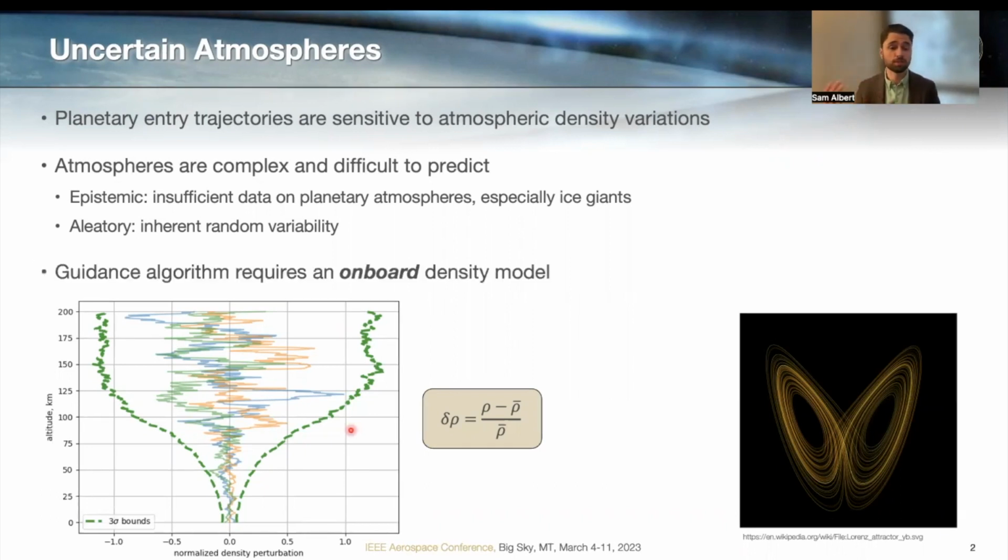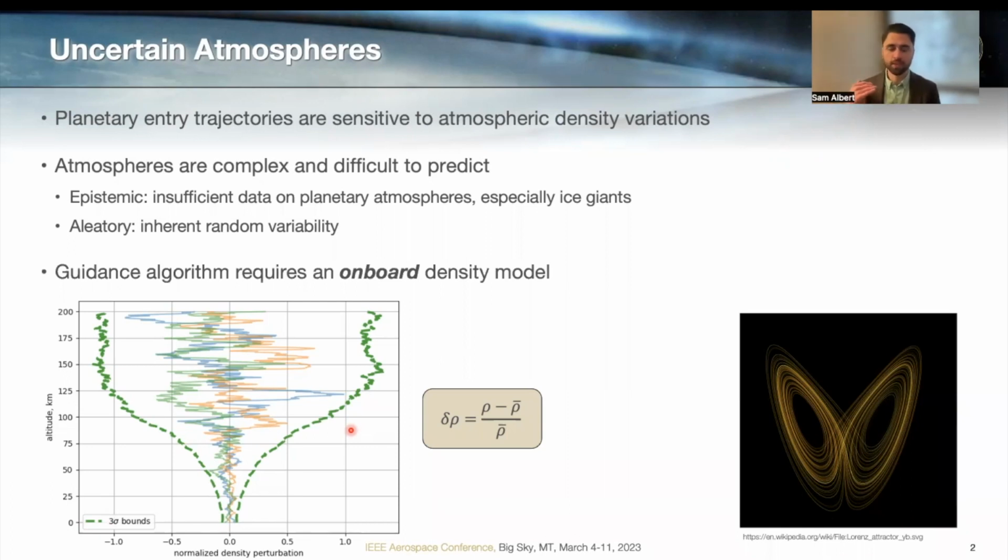Now, this is not an atmospheric science talk. We're not concerned with developing the best atmosphere model on the ground, and others have done that already, at least with the data that we have. But what I want to talk about is any onboard closed-loop guidance algorithm inherently requires some kind of onboard density model. Even if there's not an actual density model on board, it might be baked into the feedback gains. There might be a simple lookup table, but any kind of closed loop guidance requires some assumption about the density